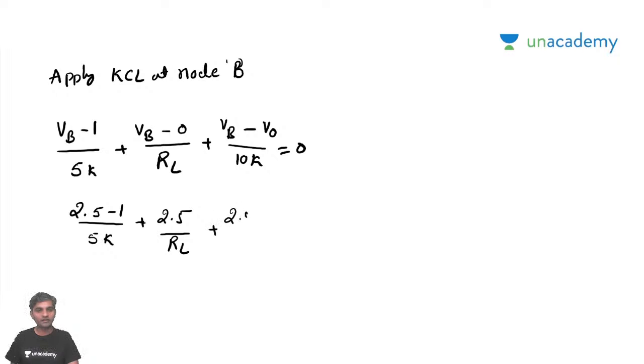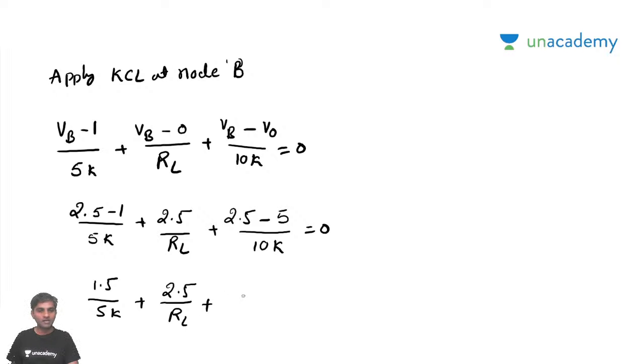VB is 2.5 minus V0, which was given as 5, by 10K is equal to 0. If you look at this, it's going to be 1.5 by 5K plus 2.5 by RL plus this would be minus 2.5 by 10K is equal to 0.